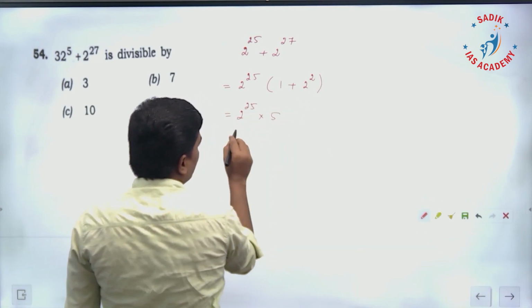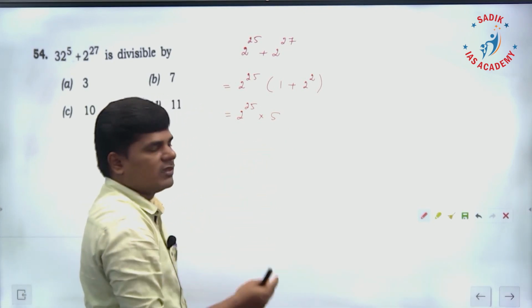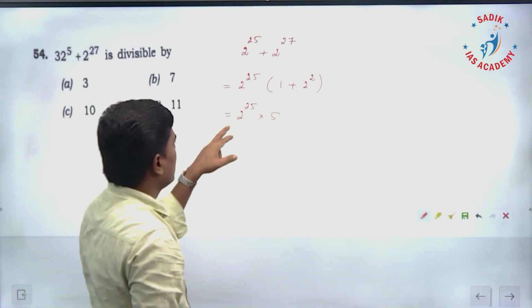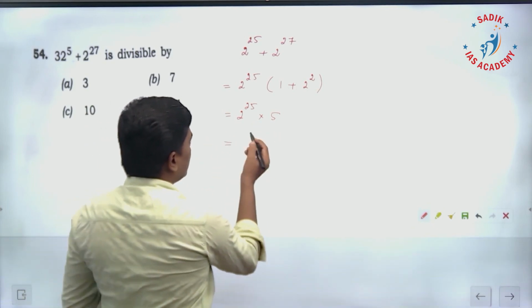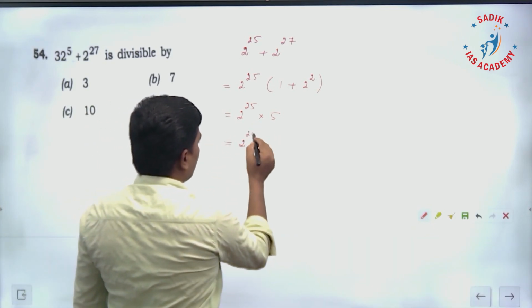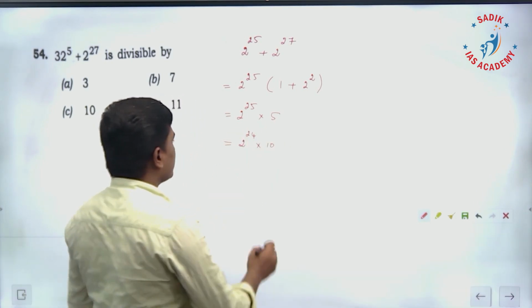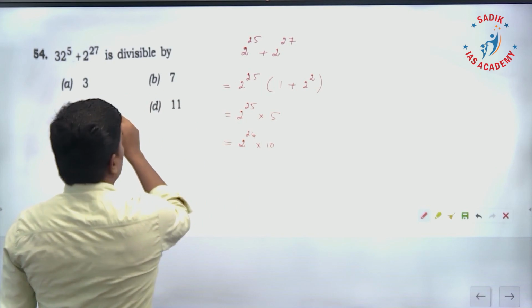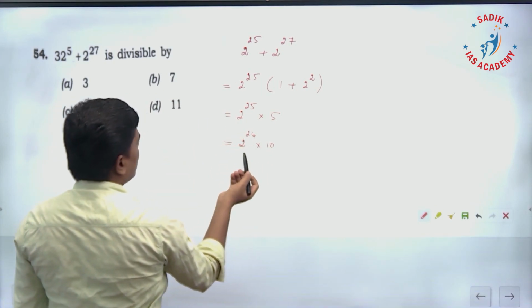So one 5 will combine with 2, then it is going to be what? This number is divisible by 2 and also divisible by 5, and also what? Divisible by 10, that is 2 power 24, and one 2 with one 5 is going to give 10. So in the given options, it is going to be a number which is divisible by 10.